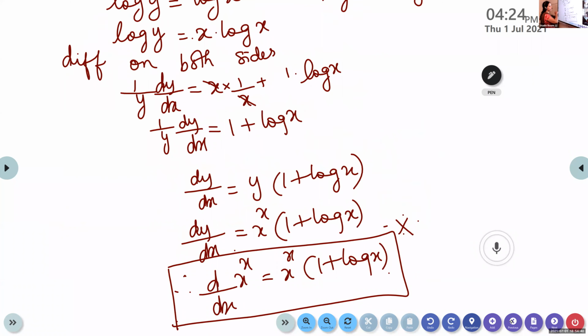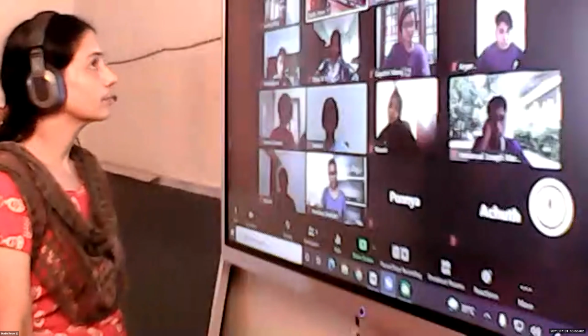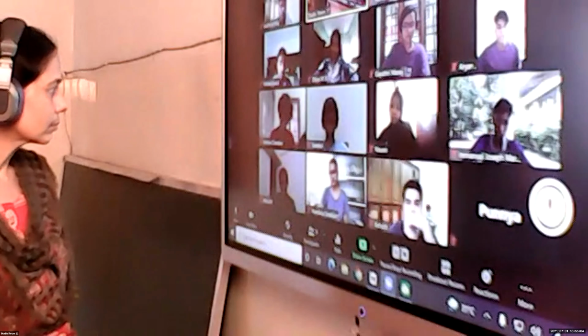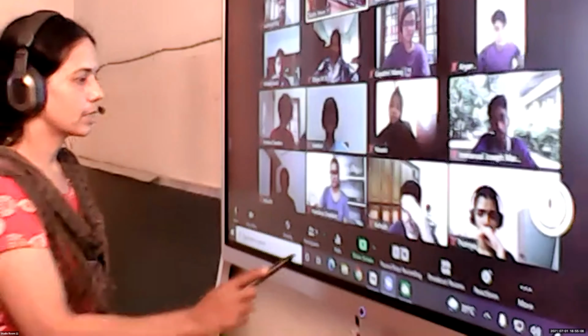Ashwin, did you copy this one? Yes, ma'am. So what is the formula we wrote here? Derivative of x raised to x is x raised to x into 1 plus log x. Emmanuel, what is the derivative of a raised to x? A raised to x into log a.